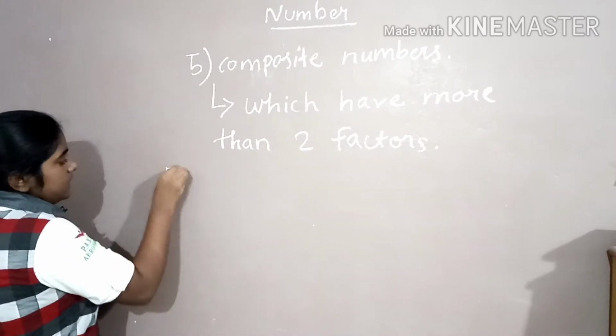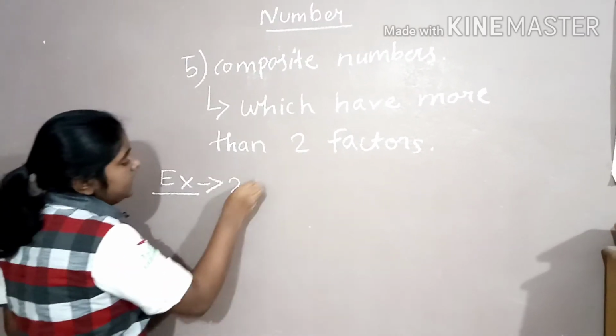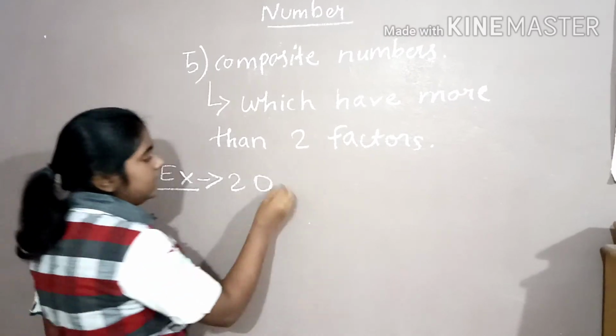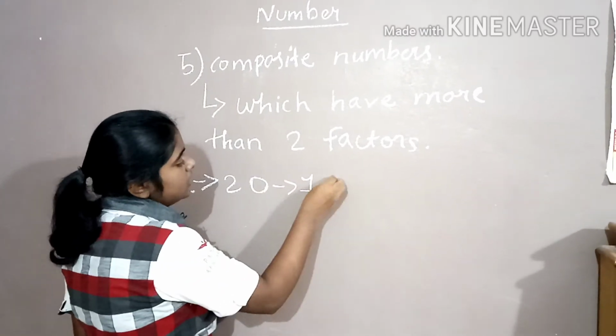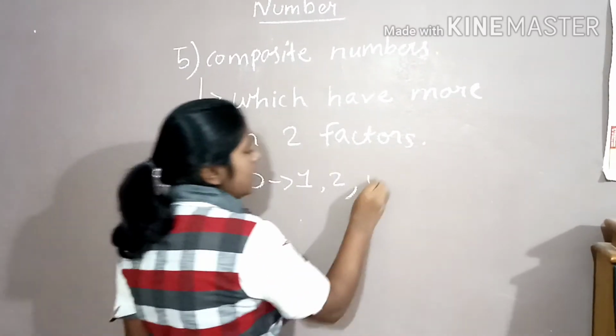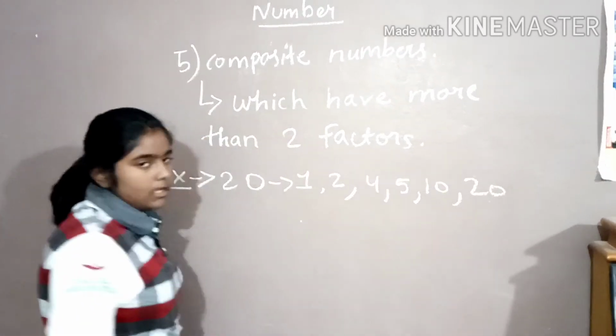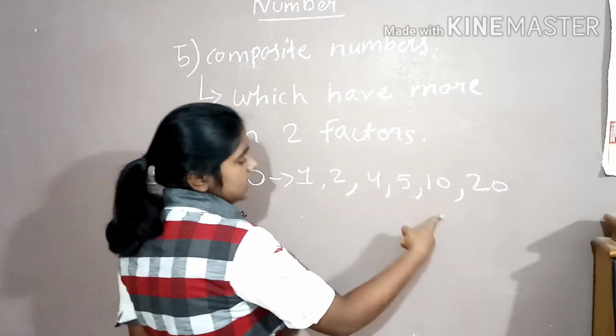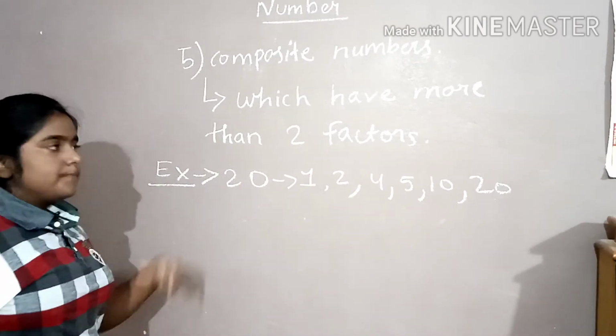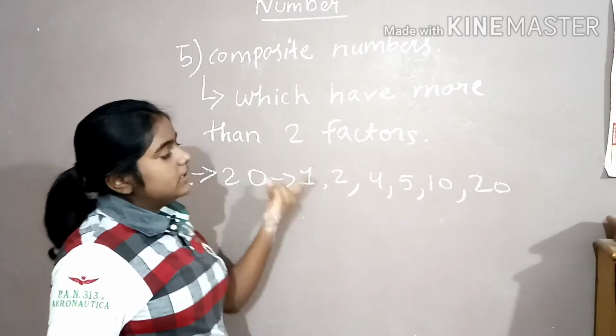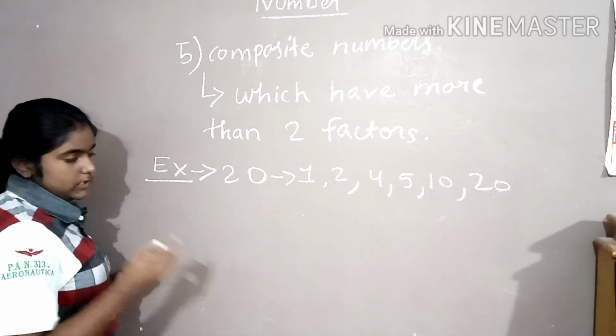For example, 20. The factors of 20 are 1, 2, 4, 5, 10 and 20. How many factors are there? 6 factors are there. Means 20 has more than 2 factors, so 20 is a composite number.